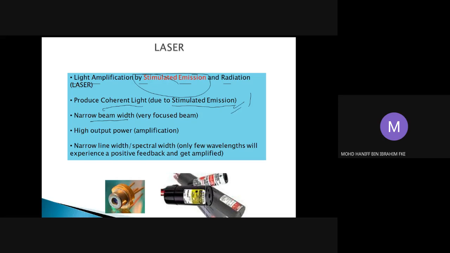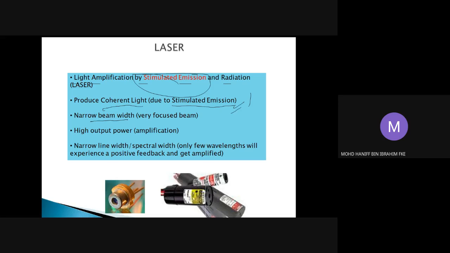Narrow beamwidth is very important because we want the light to be very focused in terms of intensity. We need a very good intensity of light, as opposed to the LED, which is not that good in terms of light intensity.